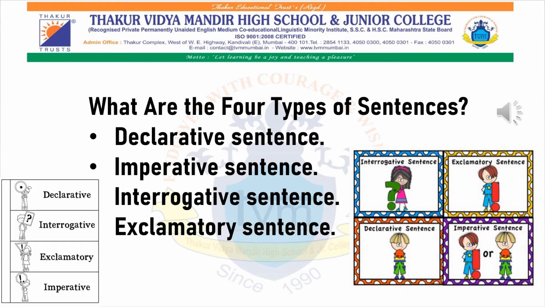Imperative sentences are sentences which express a command, request, advice, instructions, and so on. Interrogative sentences are sentences which ask questions. The last, exclamatory sentences, are sentences that express strong feelings and emotions.